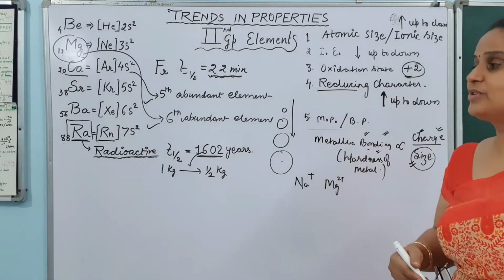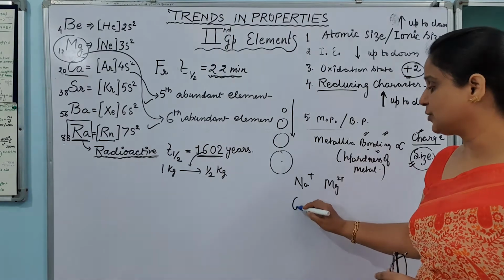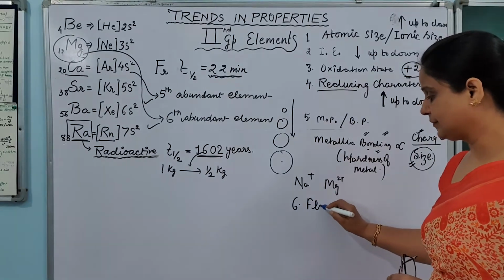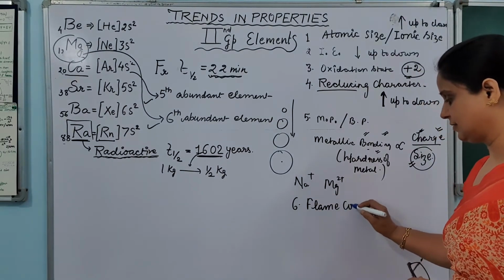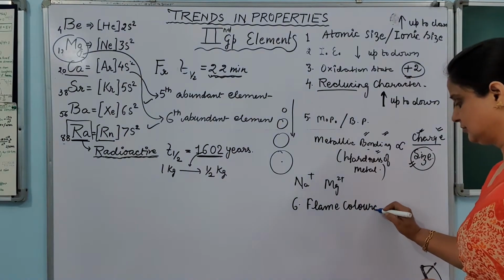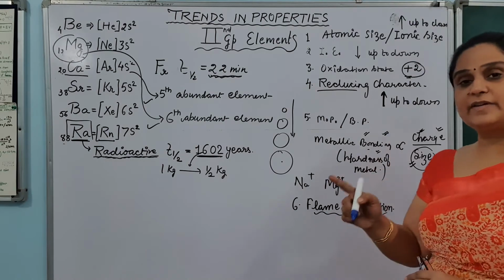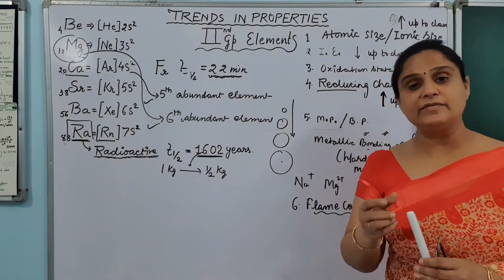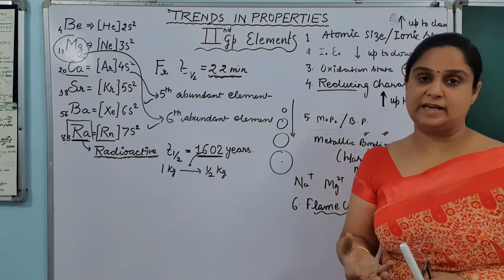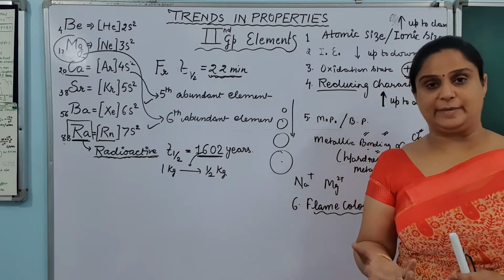Now let us talk about the flame coloration. Sixth point is flame coloration. Flame coloration means, already we have discussed this thing also, that when we burn the salt of these elements on the burner, on the flame, what happens?